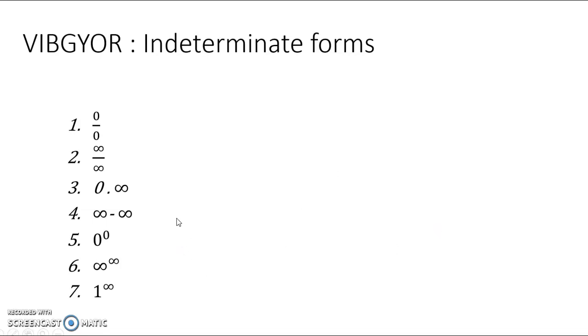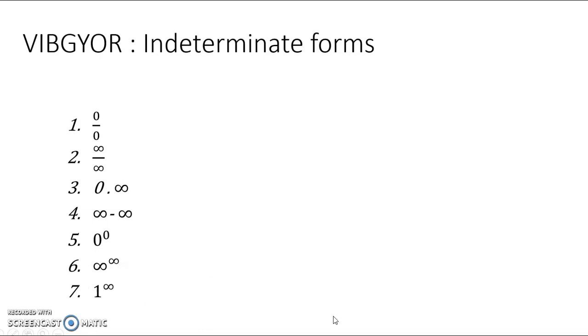So we are going to study in detail one by one. The first is how to find the limit of the type 0 by 0 and infinity by infinity. Next we will study 0 into infinity and infinity minus infinity, and later we will study the other three.